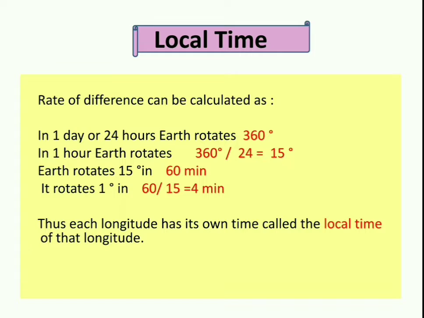And with every longitude, there is a time difference of 4 minutes. Okay. If it is in the east, these 4 minutes will be added to the GMT or Greenwich Mean Time, and if it is in the west, the time will be subtracted from the time at the prime meridian or GMT.